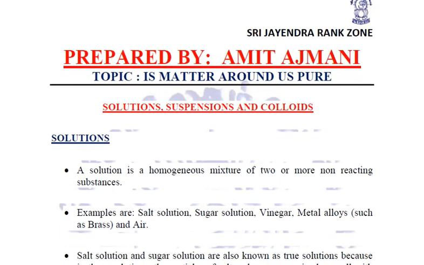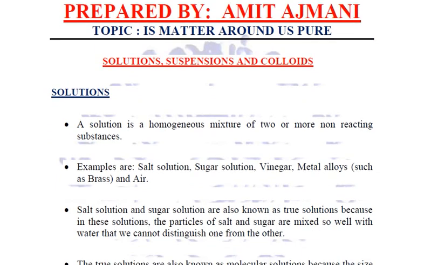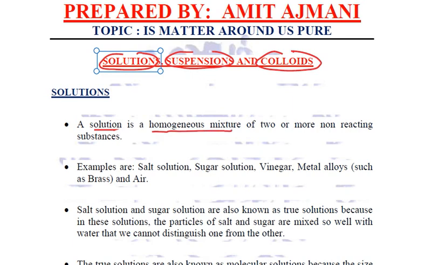Now let us talk about these three terms that we encountered above in mixtures. What are solutions, what are suspensions, and what are colloids? Let us try to relate them one by one. Solutions. Now solutions are the homogeneous mixtures of two or more non-reacting substances. Examples we have already seen: the case of salt solution, sugar solution, vinegar, right?